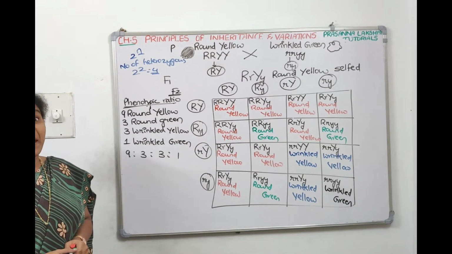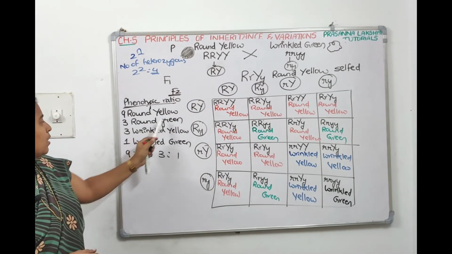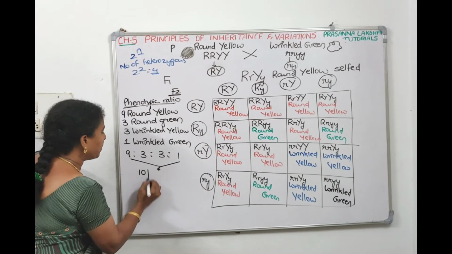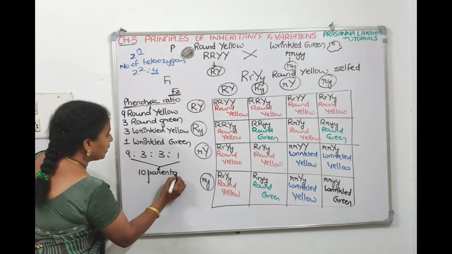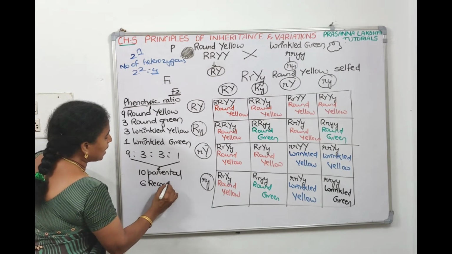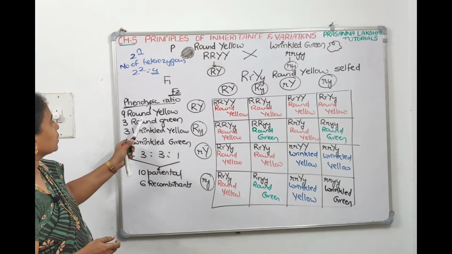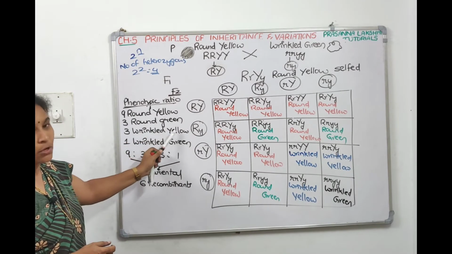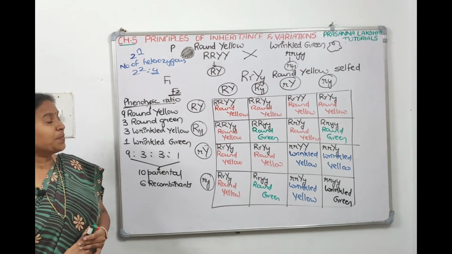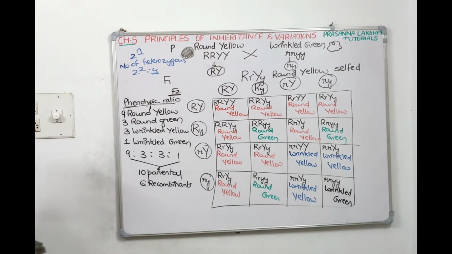In this 16, how many parental are there? Means how many are round yellow or wrinkled green? So 9 are round yellow, 1 is wrinkled green. Means 9 plus 1, 10 are parental. The remaining 6 are recombinants. What do you mean by recombinant? If round is going with green, recombinant; if wrinkled is going with yellow, recombinant. So this is a phenotypic ratio. We can calculate the phenotypic ratio in another manner also. Take a screenshot, we will see that also.